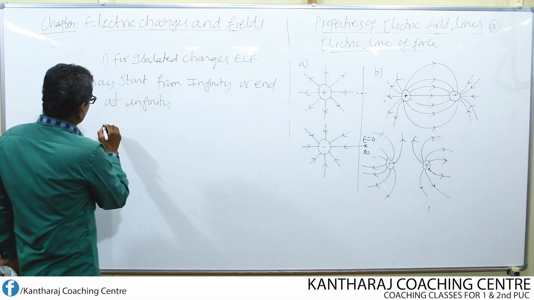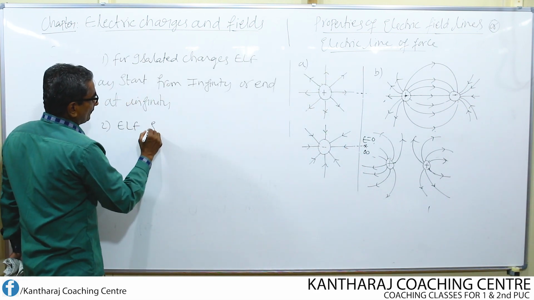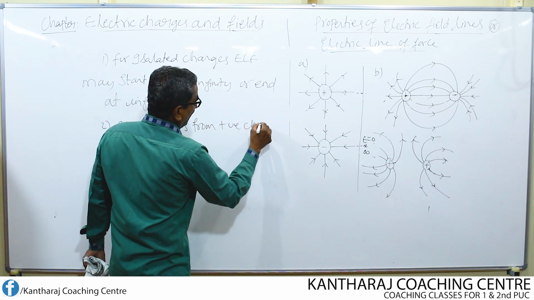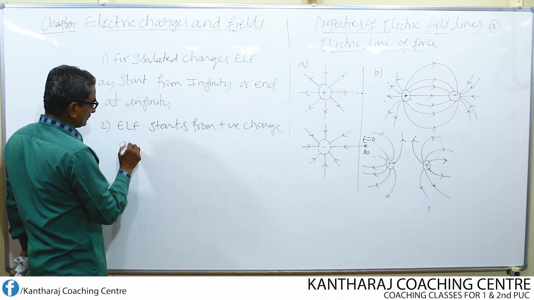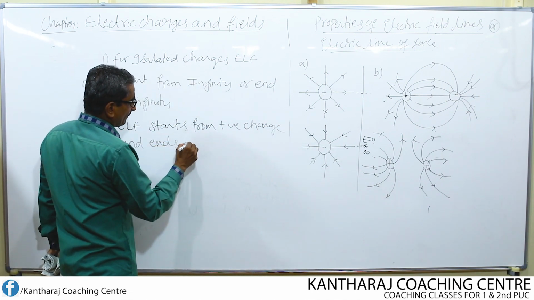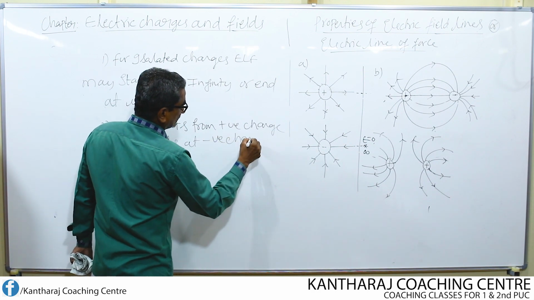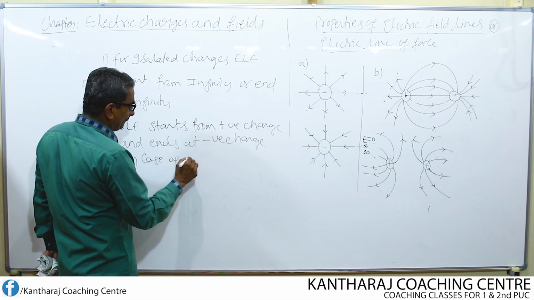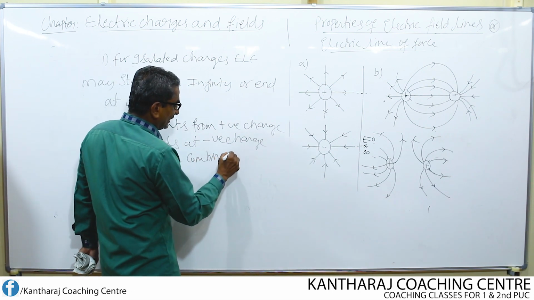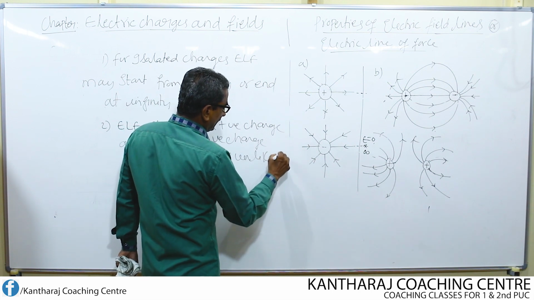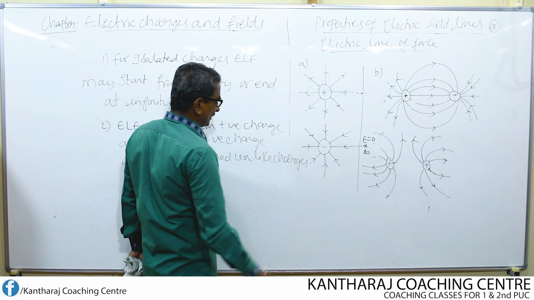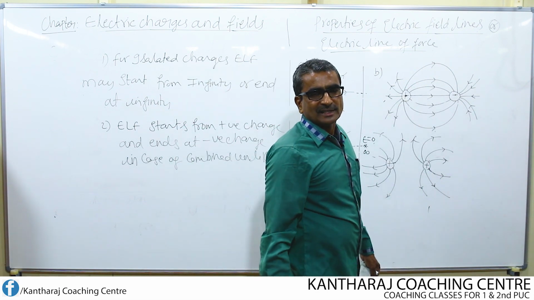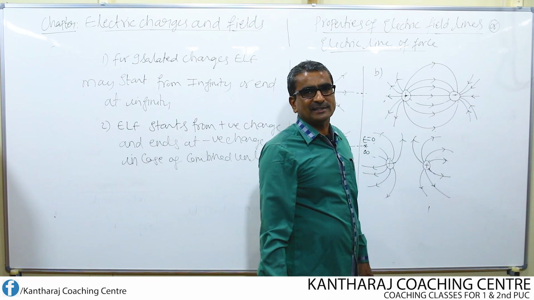So, electric lines of force start from the positive charge and end at the negative charge. This is in case of combined unlike charges.